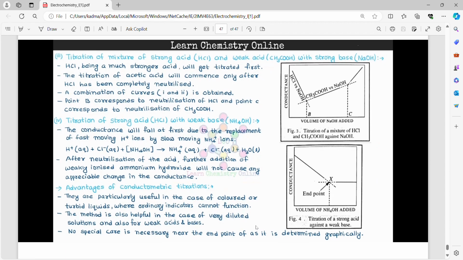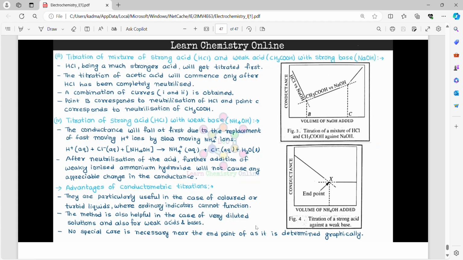Third, titration of a mixture of strong acid HCl and weak acid CH3COOH with strong base NaOH. HCl being a much stronger acid will get titrated first. The titration of acetic acid will commence only after HCl has been completely neutralized. A combination of curves 1 and 2 is obtained. Point B corresponds to neutralization of HCl and point C corresponds to neutralization of CH3COOH.